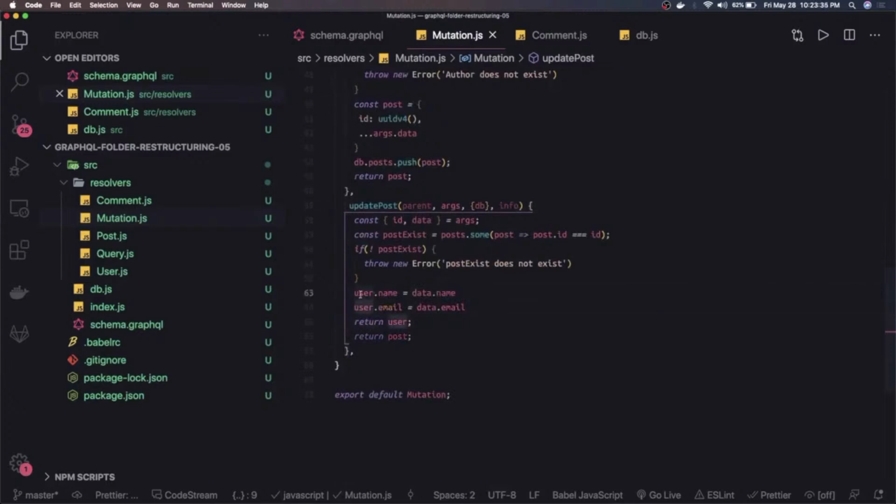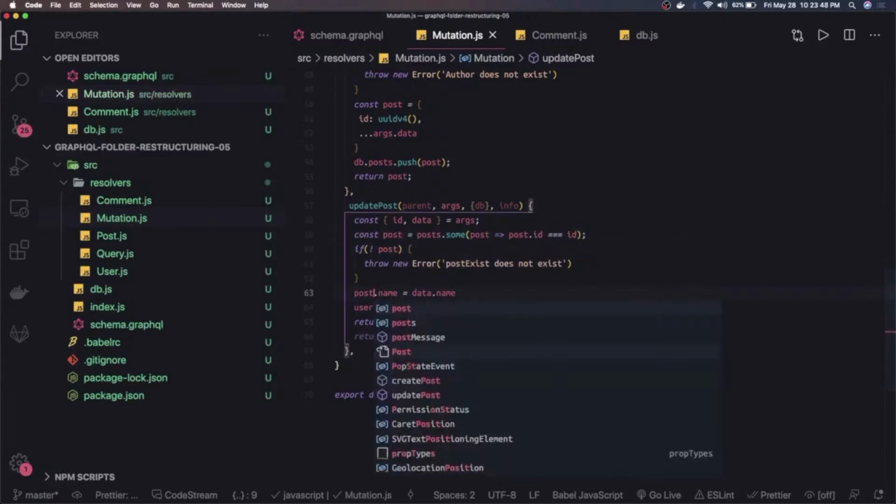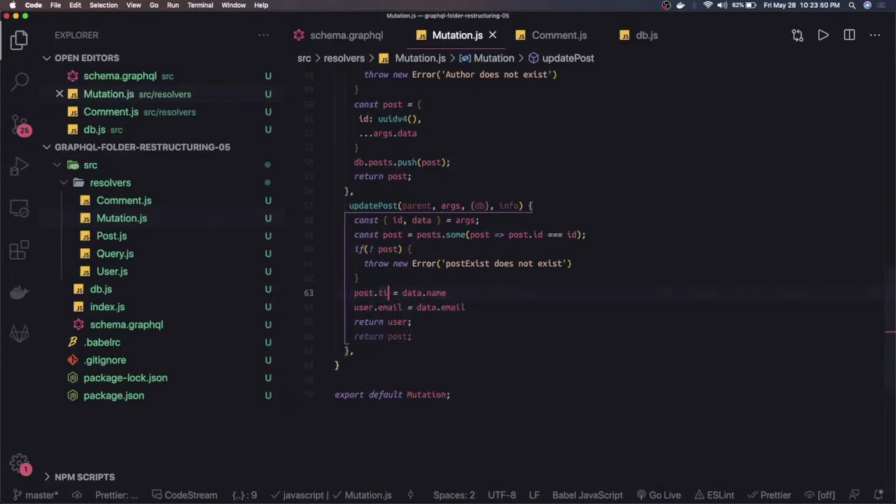So we got the post, because this particular post is there, so we'll just update the same properties. Here we can update the post.title, post.body and all these properties.